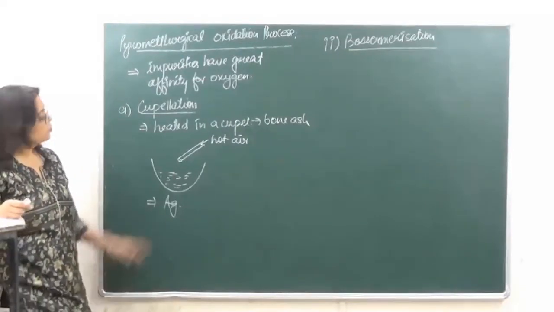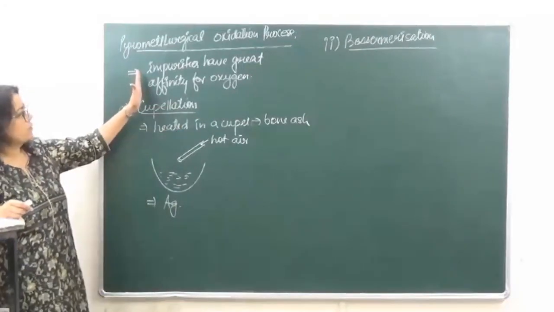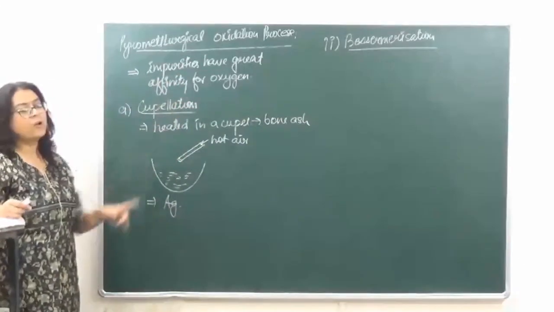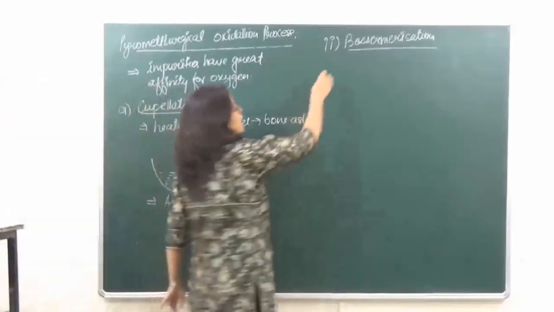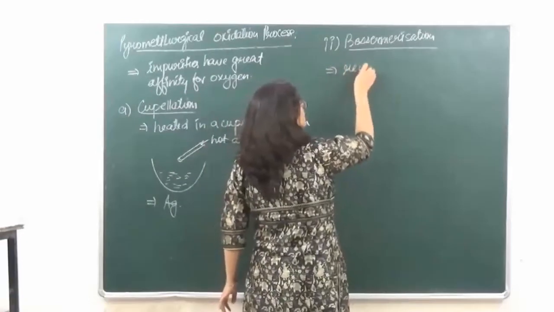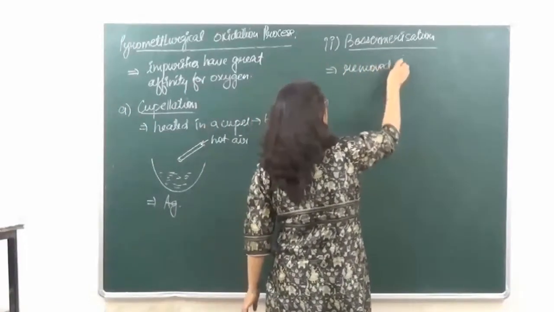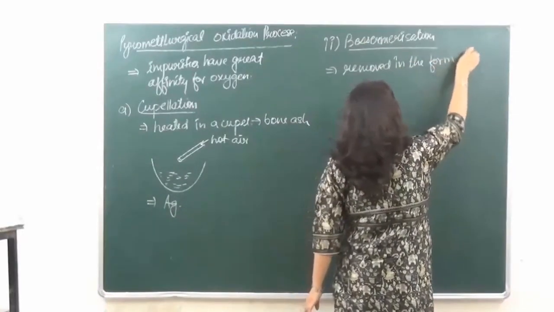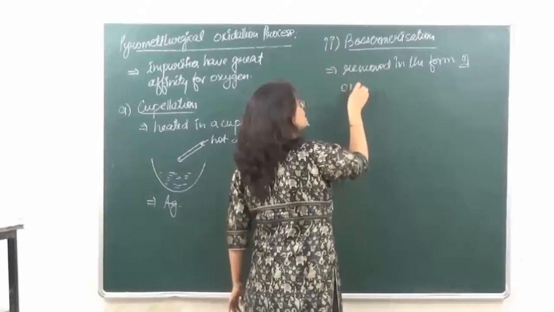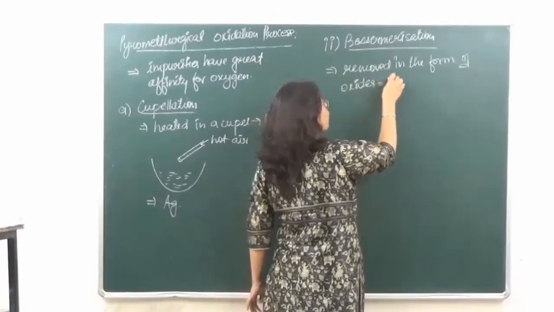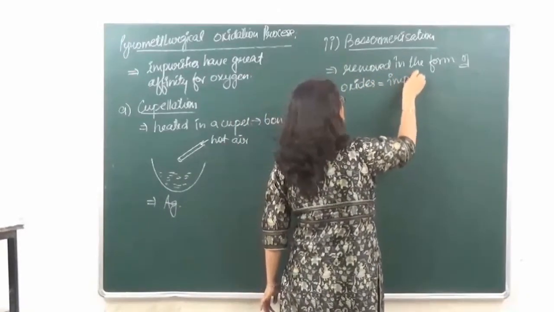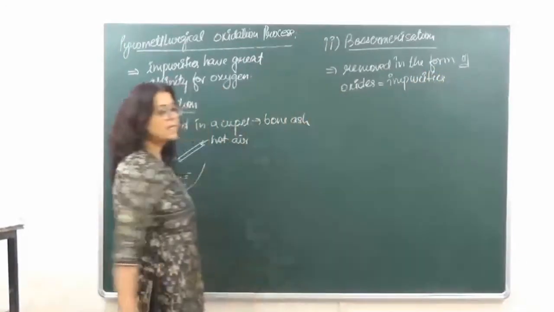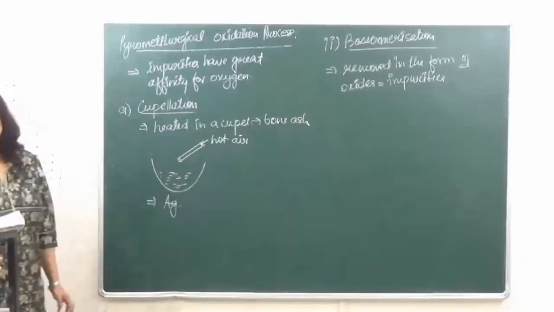It is almost the same, because we are using the principle that impurities have great affinity for oxygen. So over there also, all the impurities are going to be removed in the form of oxides, not the metal but the impurities. In this chapter you can get questions from the principles.